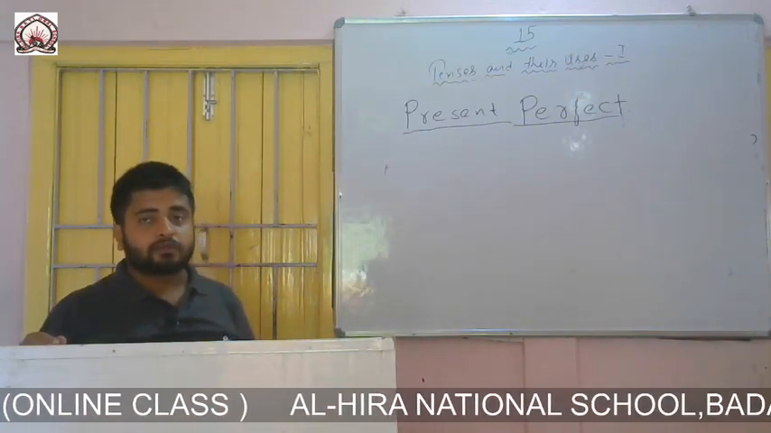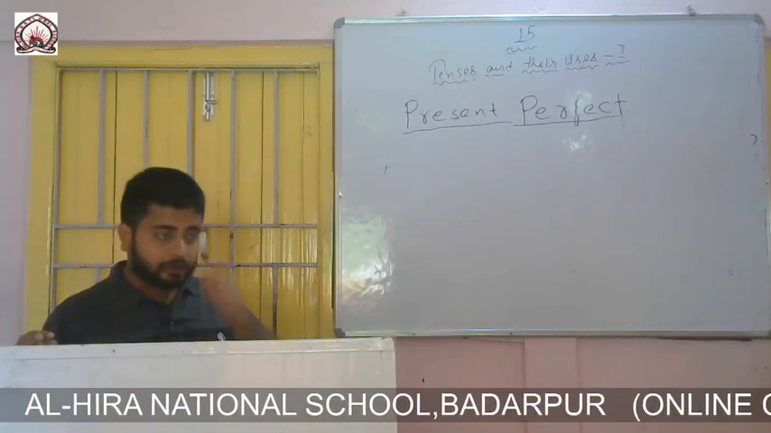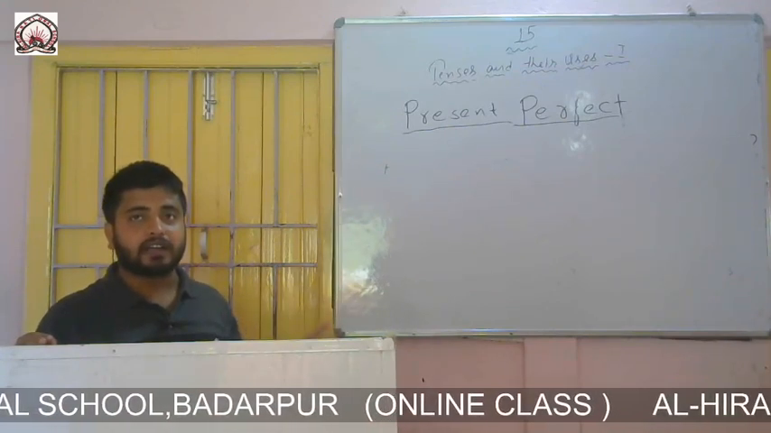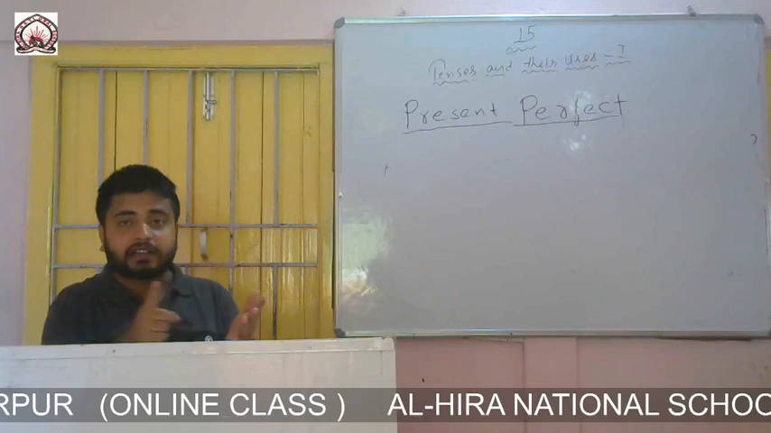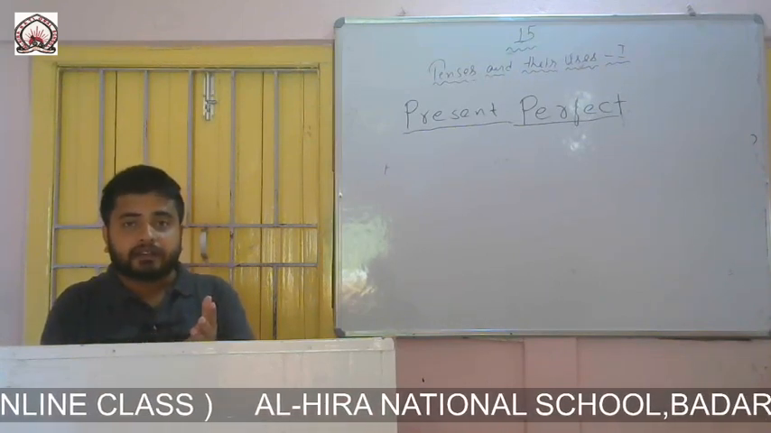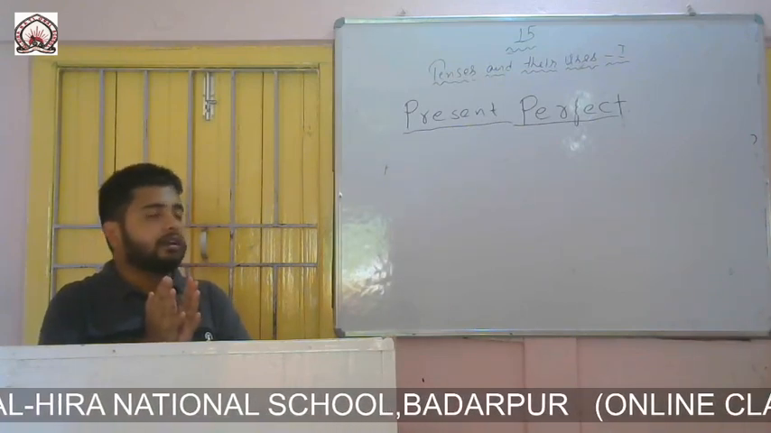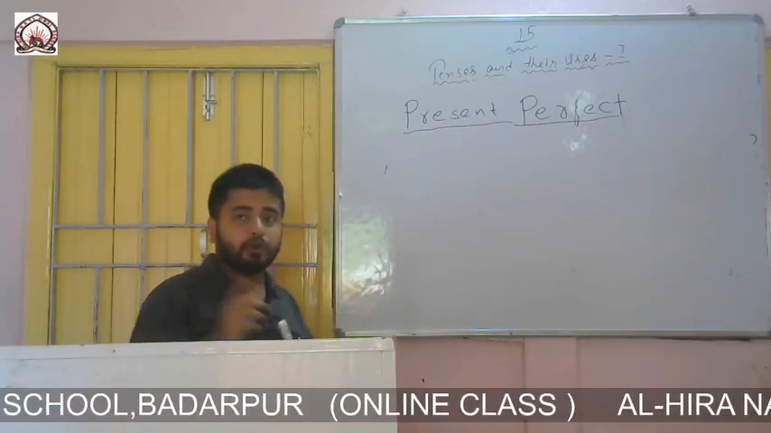I have discussed with you the formation of present indefinite. I have discussed with you the formation of present continuous. Now I will discuss the formation of present perfect. Under this also we will get three types of formation, that is present perfect assertive, present perfect negative, and present perfect interrogative. Please look at the board carefully so that you don't miss any point.